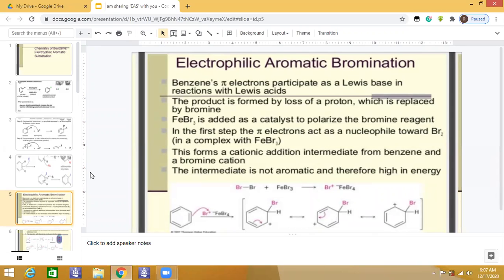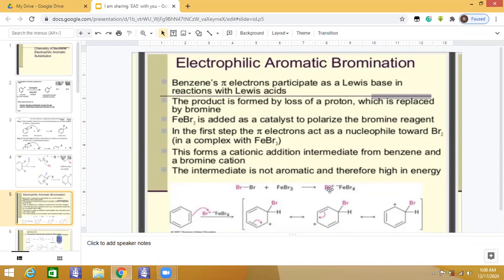Now, first of all, let us discuss electrophilic aromatic bromination. So, here you may see this reaction. As I said, in step 1, you have to make the electrophile. For that purpose, we'll use a Lewis acid. So this FeBr3 is your Lewis acid, which will react with bromine molecules. So bromine reacts with this Lewis acid to form a complex that makes bromine more electrophilic.